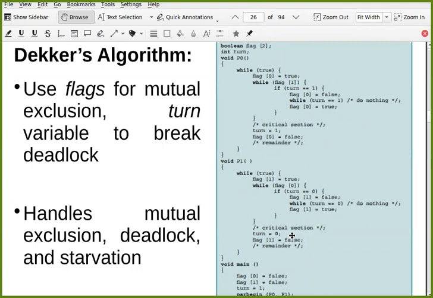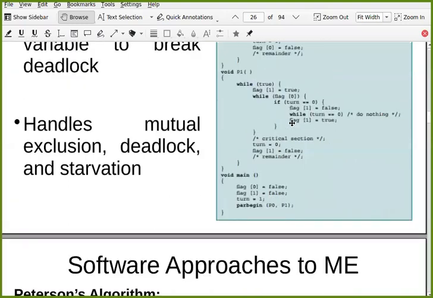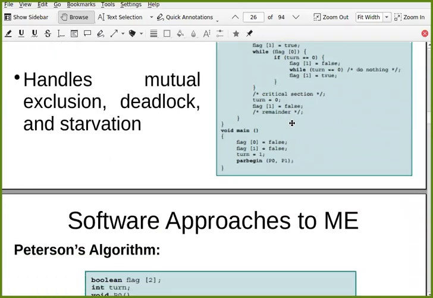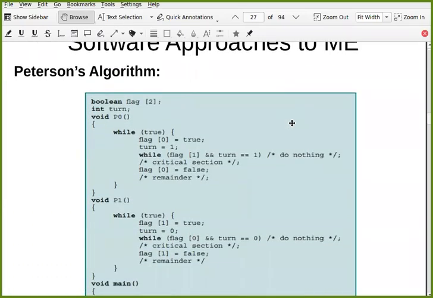Yes. Can you see whether it guarantees mutual exclusion and a deadlock free solution or not? Can you see that from this code? Okay, I assume that you are getting this.